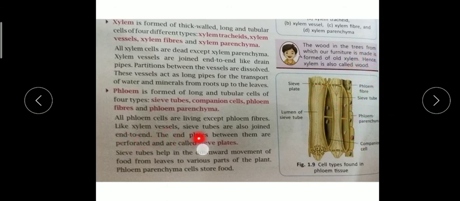Like the xylem vessels, sieve tubes are also joined end to end. These sieve tubes have sieve plates which are porous, so that they can transport food from one part of the plant to another. Food is manufactured in the leaf, in the chloroplast, and from the leaves it comes down to the root part also.